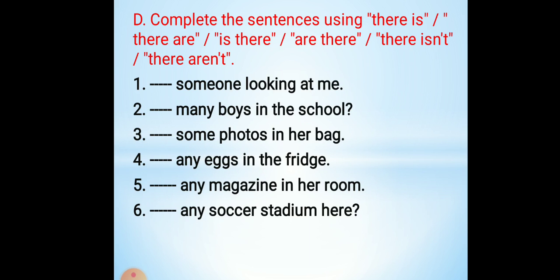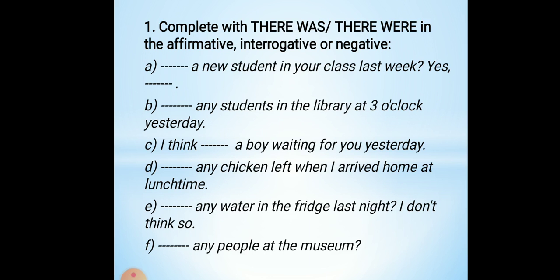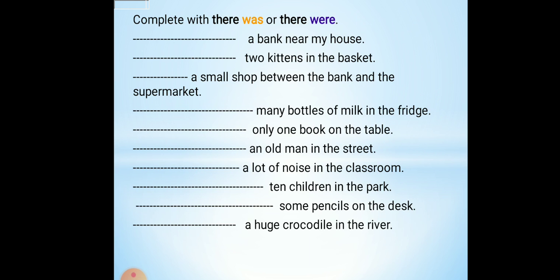In the fourth exercise, you will complete the sentences using there is, there are, is there, are there, or there isn't, and there are not. In this exercise, we will complete with there was, there were in the affirmative, interrogative, or negative. In the last exercise, you will complete with there was or there were.